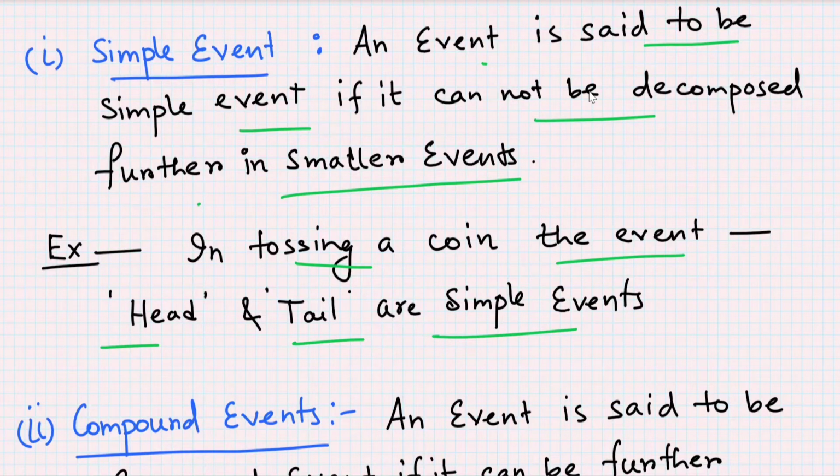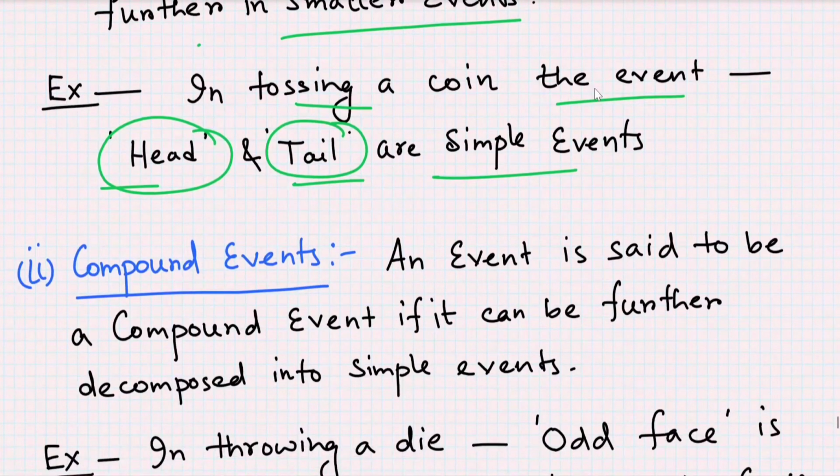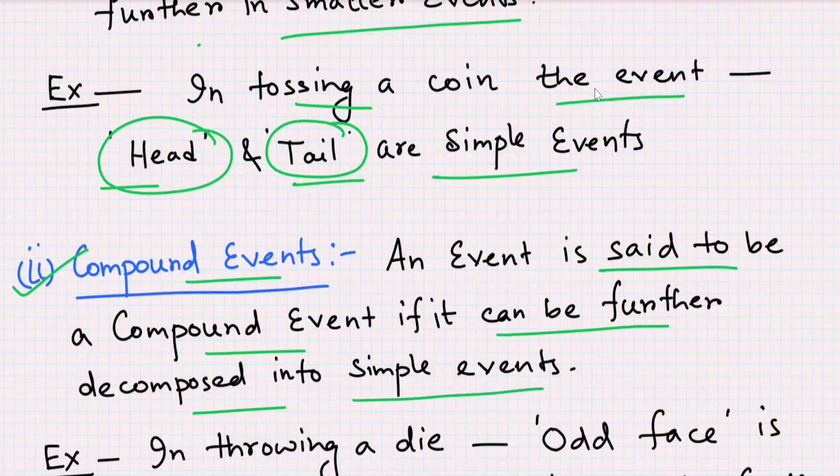So in tossing a coin, you can't break these events: head comes or tail comes. You can't decompose this type of events. So these are simple events, examples of simple events. Now let's come to compound events. So what is a compound event? An event is said to be a compound event if it can be further decomposed into simple events.